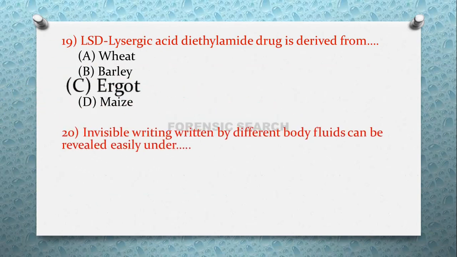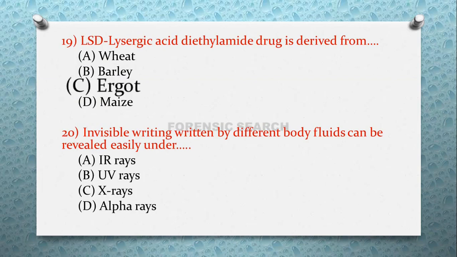Then the next question is, invisible writing written by different body fluids can be revealed easily under. Option A, IR rays, option B, UV rays, option C, X rays, and option D, alpha rays. So the correct answer of this question is option B, that is UV rays, that is ultraviolet rays, reveals the invisible writing written by different body fluids.